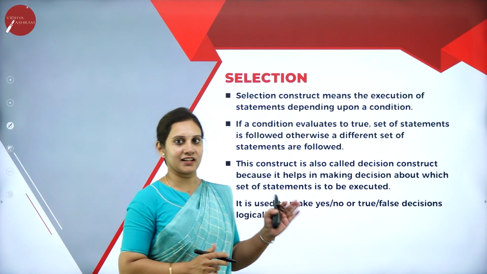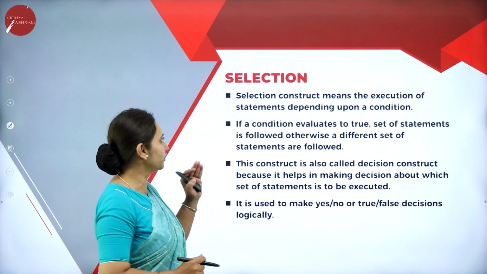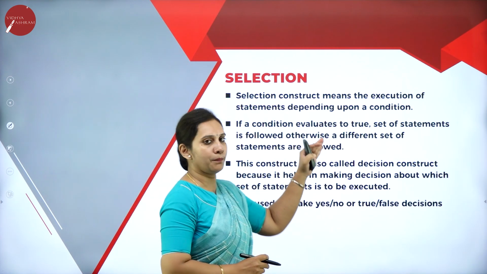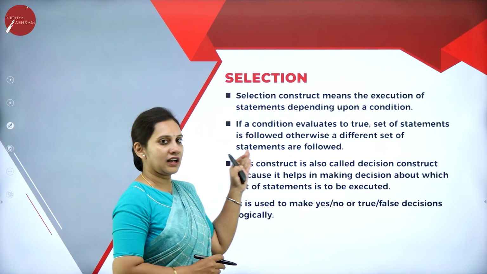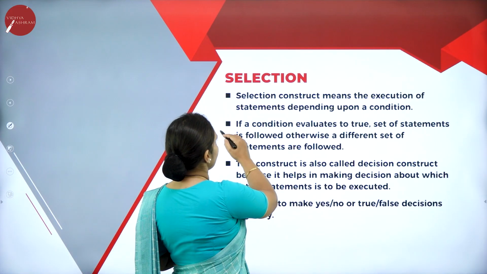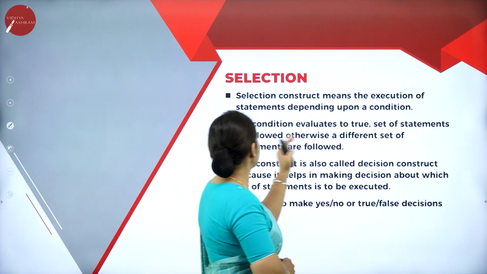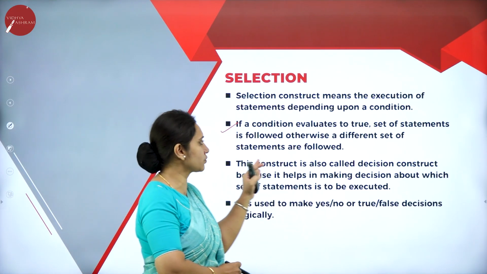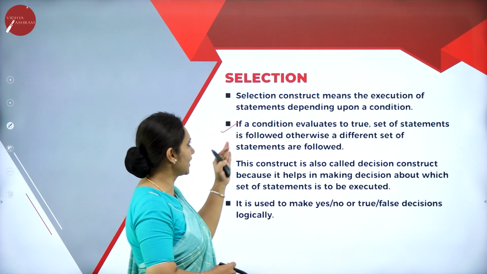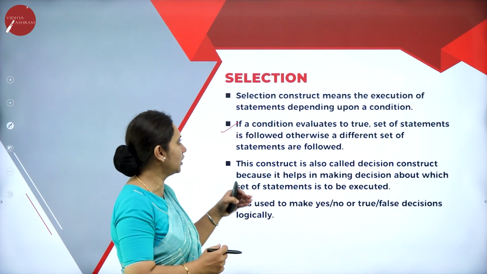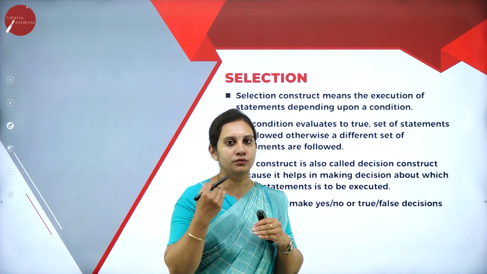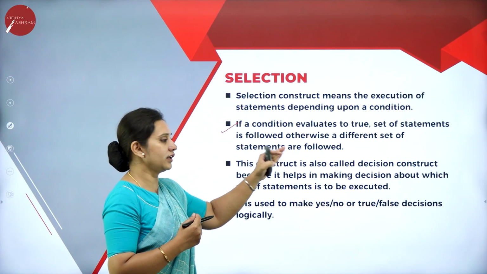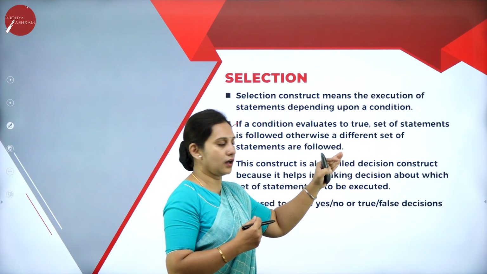So here we have a selection control. What exactly the selection control is, we will understand. Selection construct means the execution of statements depending upon a condition, that is what the selection is. So if the condition evaluates to true, a set of statements is followed, otherwise a different set of statements is followed. This is what the selection statement means, that is the execution is depending upon the condition. What kind of condition we will give, like if it is true, then it will display, or it will go to the different statement followed with the condition.